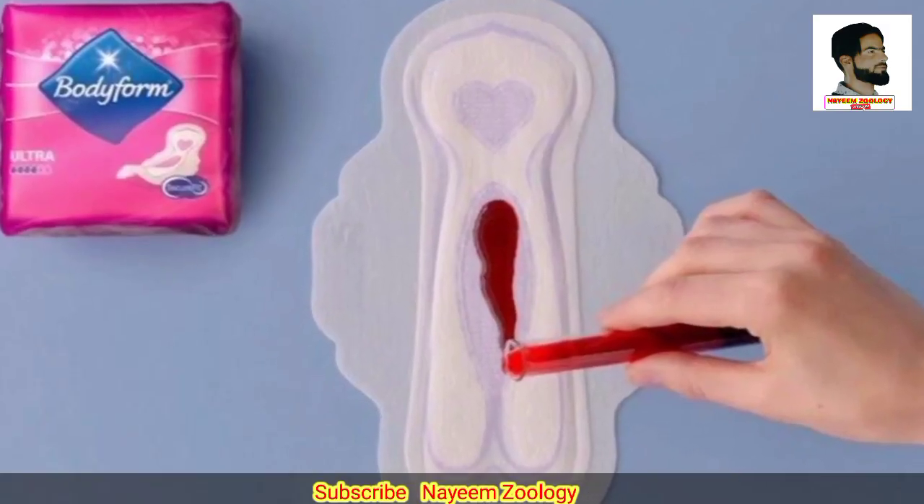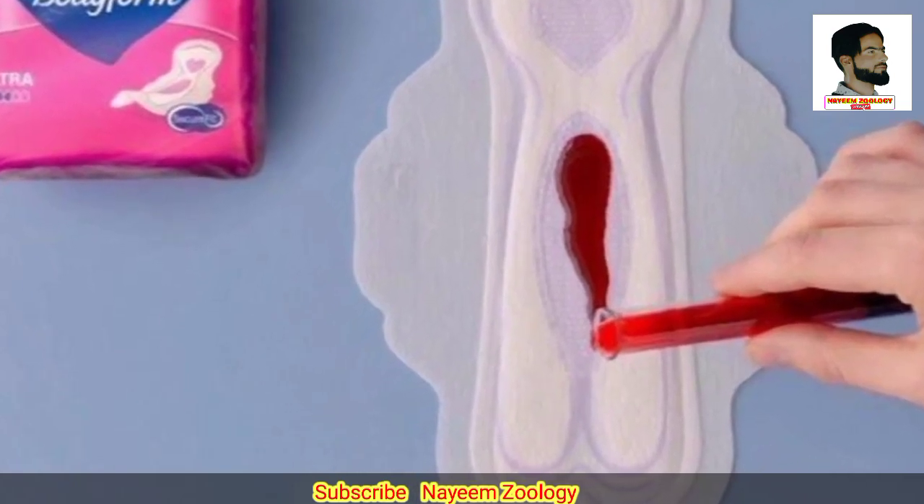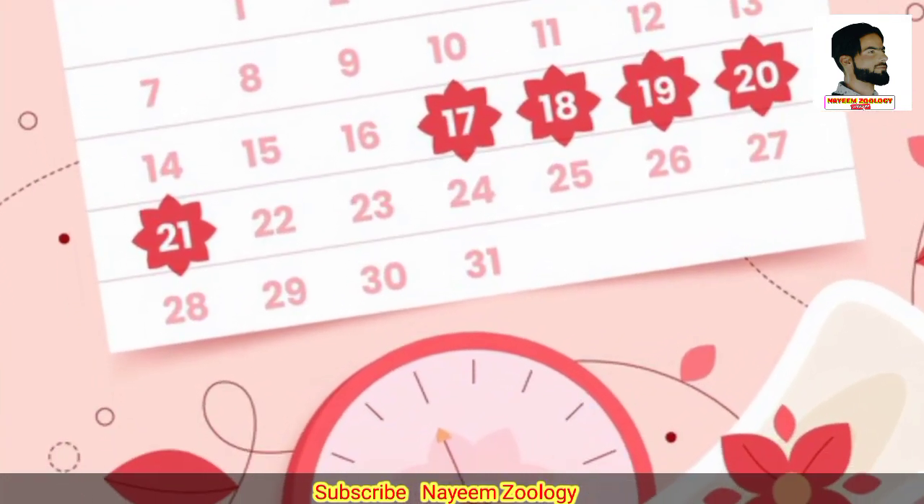The first phase is the bleeding phase or menstrual phase. Let's keep in mind that the first day of bleeding is taken as the start of the menstrual cycle. This bleeding phase lasts for about 3 to 5 days.